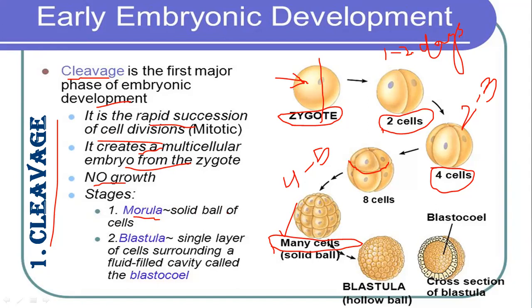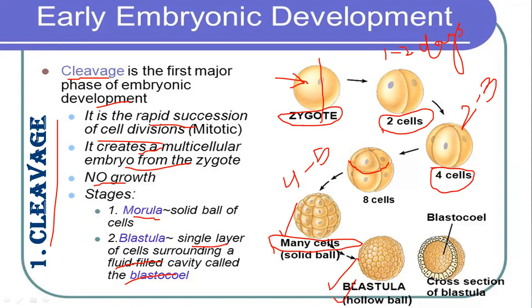Then after 5 to 6 days, the morula is going to differentiate into layers, a single layer of cells surrounding a fluid-filled cavity, that is called blastocoel. Now we can see this mass of cells, that is called morula. Now that is further divided into several number of cells, and the ball of cells which we can see from the outer side is called blastula, that is a hollow ball.